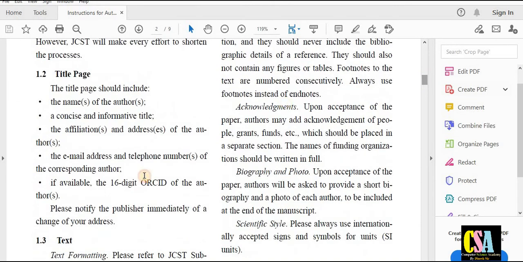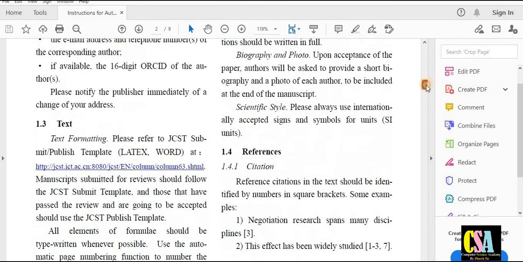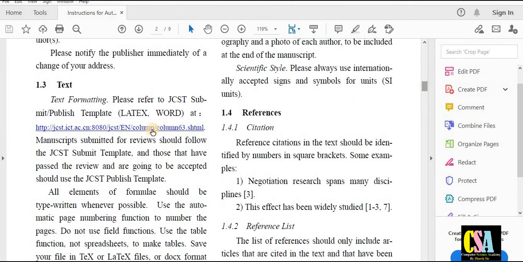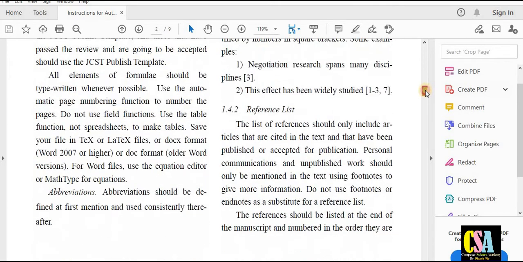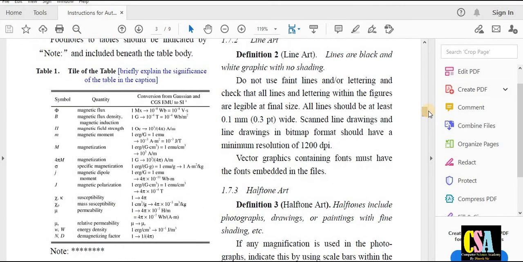And this is the title page. If you are going to prepare your title, follow these guidelines. Everything is mentioned here, the text, how we will write our research paper, all the things are given here. All the support is provided by the journal, so explore it in detail and carefully. Definitely you will write a good research paper, and if you follow all the author's guidelines, your research paper will get published in this quick publication Springer journal.